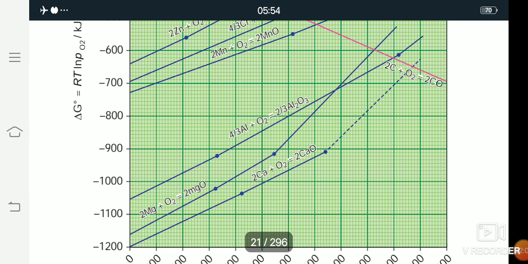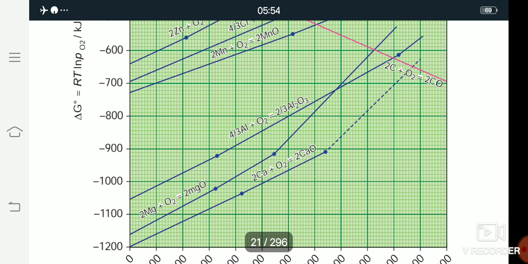In this phase transition reaction, in the reactant the entropy is high and the product entropy is less. The reactant is magnesium and oxygen, and the product is magnesium oxide. So on the reactant side the entropy is high, and the product entropy is less.